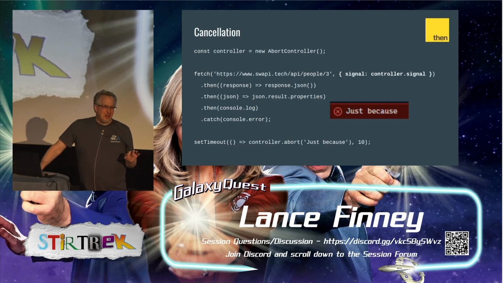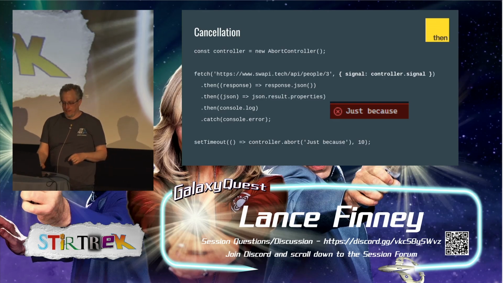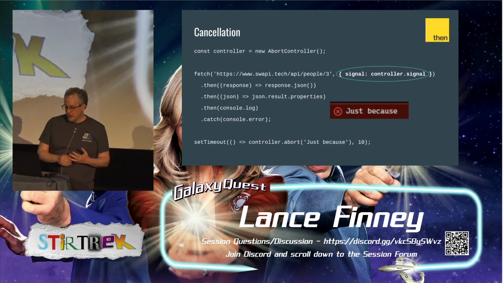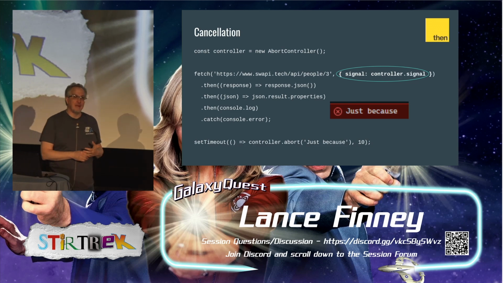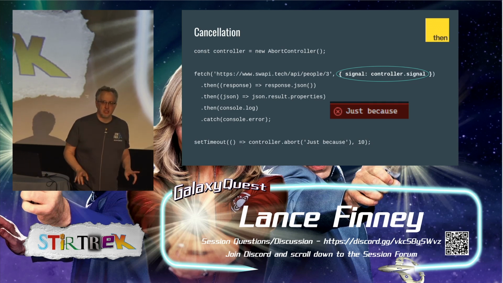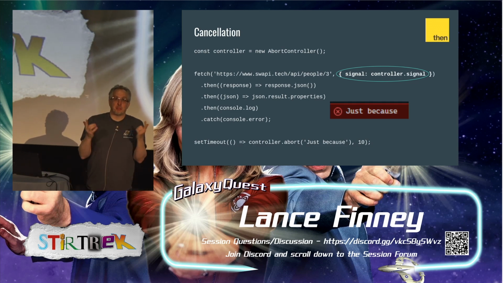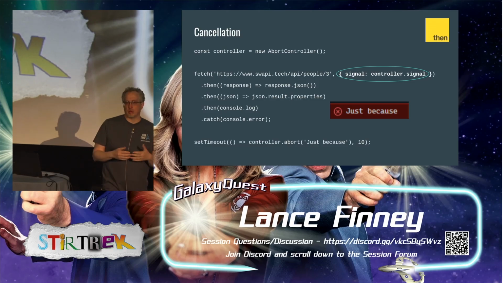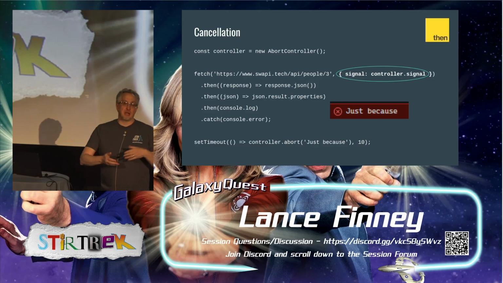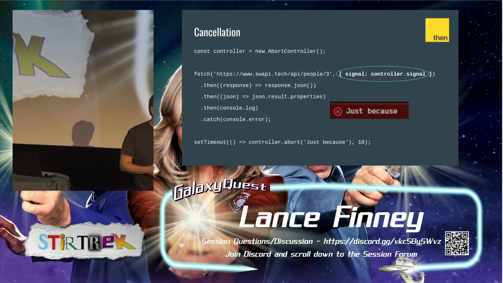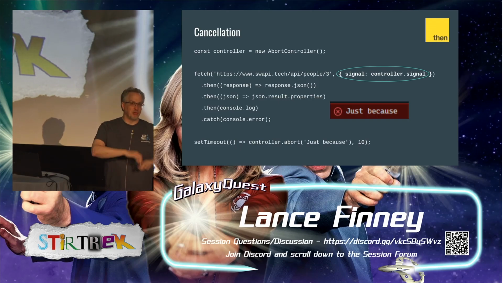We can also sometimes cancel promises. Fetch gives us that through a friend called abort controller. So what we can do is create an abort controller and then pass it in as an optional signal. Now note, English apparently has only 3 words for programming. Signal is one of those, and I'm going to be talking about signals at the end of the talk for about 20 minutes. Completely different use of that word, so don't be confused by that.